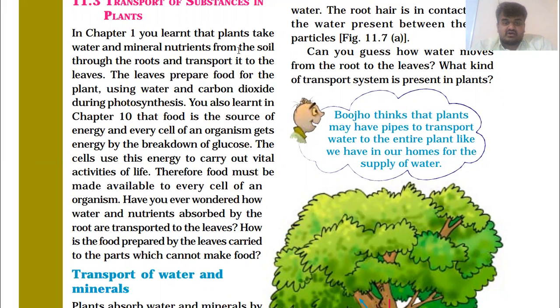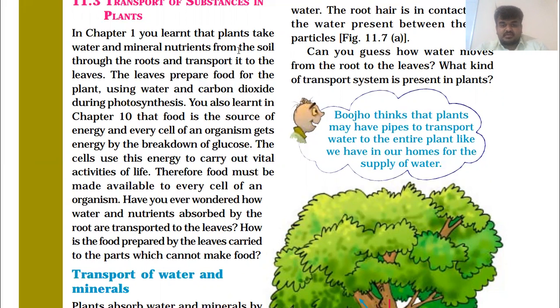Have you ever wondered how water and nutrients absorbed by the roots are transported to the leaves? How are these roots absorbing this water and nutrition from the soil, and how are these roots sending the water and nutrition to the leaves? Because you already saw that the leaves are making some food for the plants with the help of water and carbon dioxide.